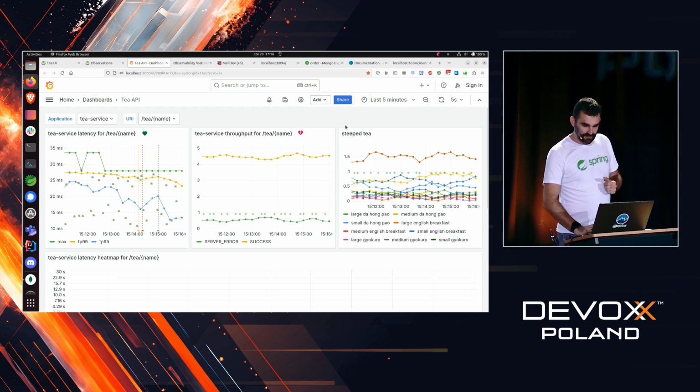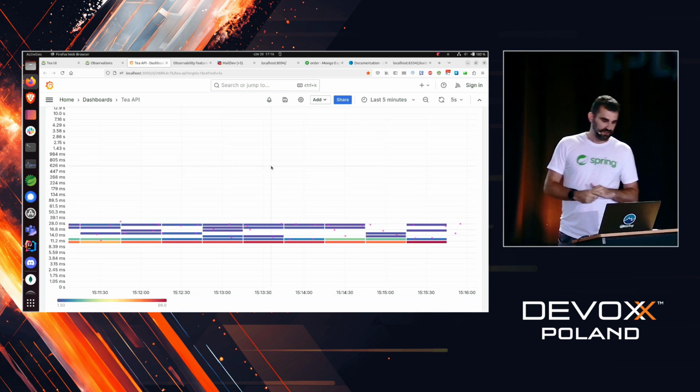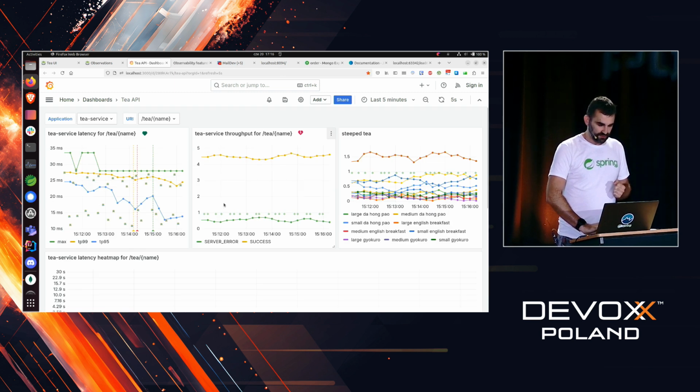So something is wrong. Here we have all the steep T's, and below we have a histogram with buckets of requests. So latency is around 11 to 30 milliseconds. So what is going on?